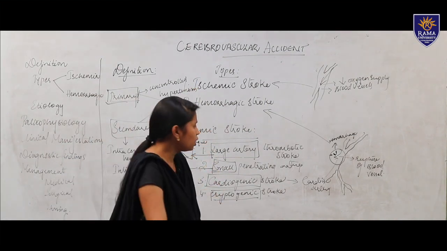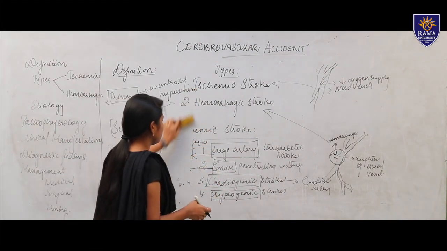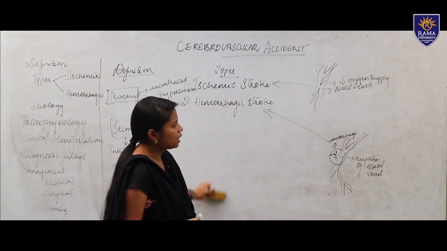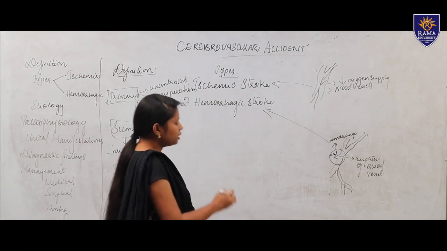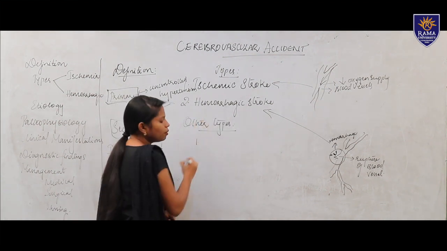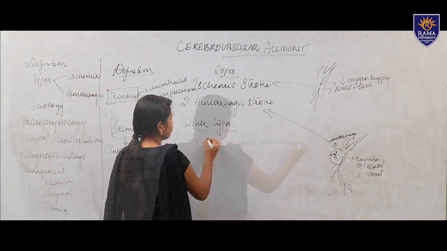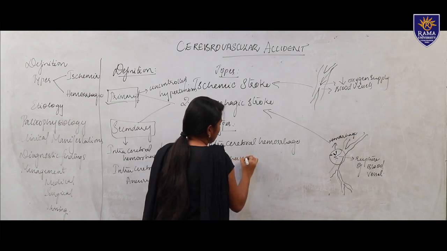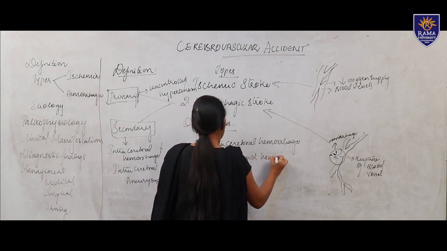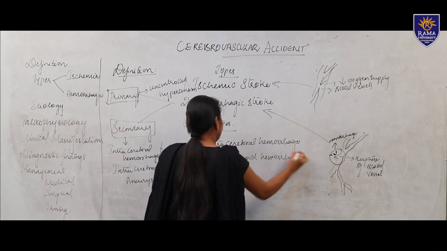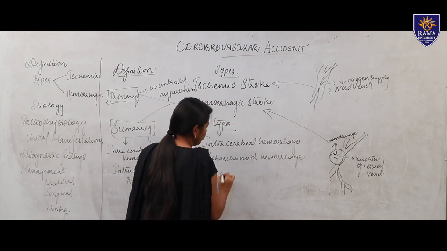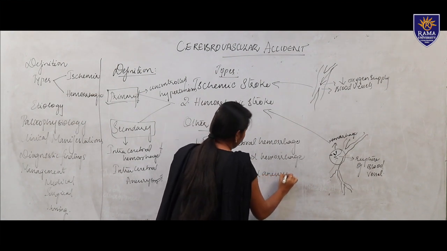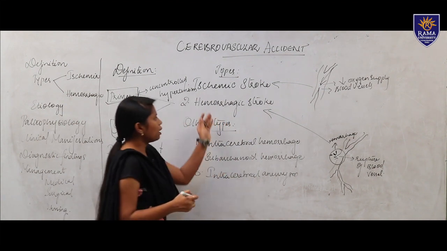CVA. And we are moving to our next topic, other types of hemorrhagic stroke. So, we have other types of hemorrhagic stroke, which cause damage due to the rupture of a brain vessel. The other types are, first, intracerebral hemorrhage, then subarachnoid hemorrhage, then we have intracerebral aneurysm. So, these are the other types which come under hemorrhagic stroke.